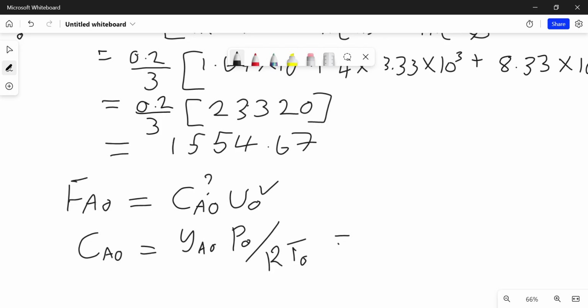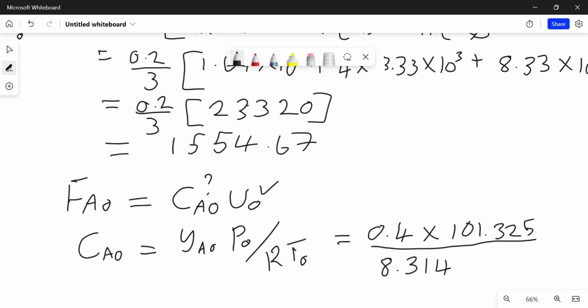So we have all these values, and therefore we can calculate. The initial mole fraction is 0.4 multiplied by the pressure, which is 101.325, divided by everything, that is 8.314, the universal gas constant, and then 573.